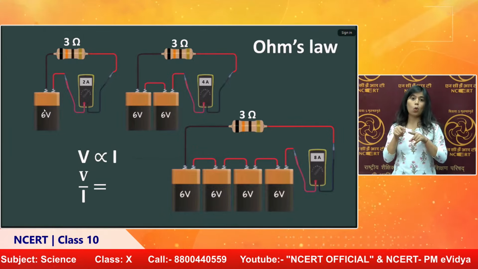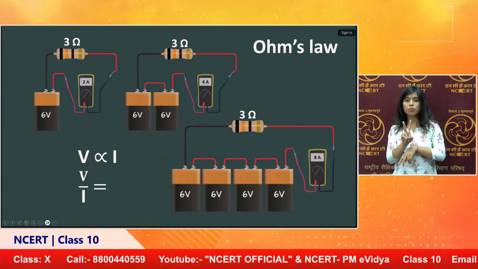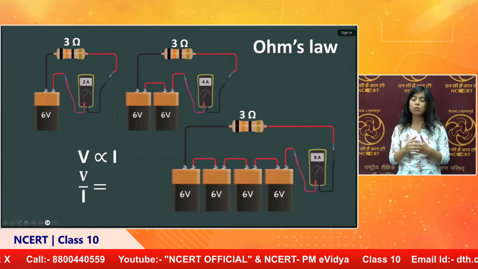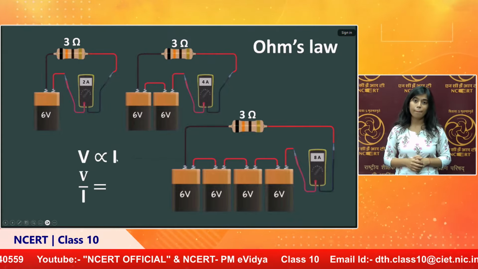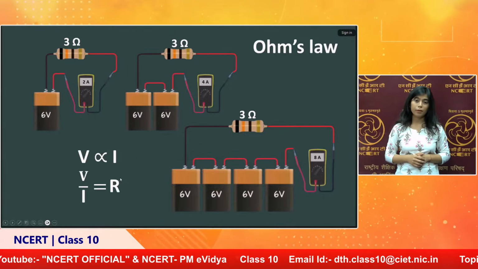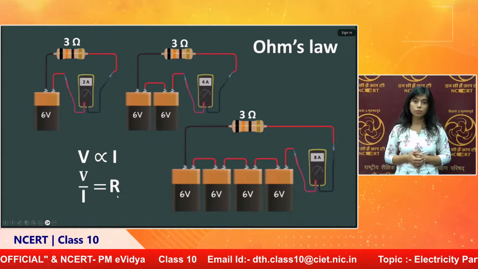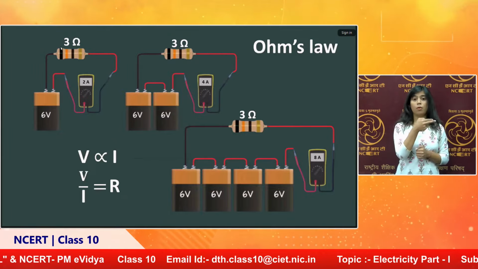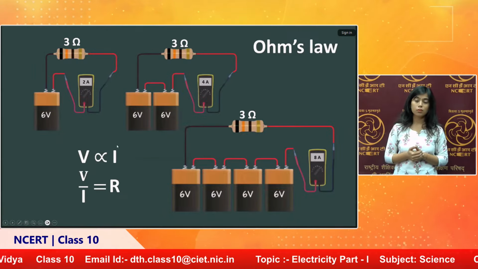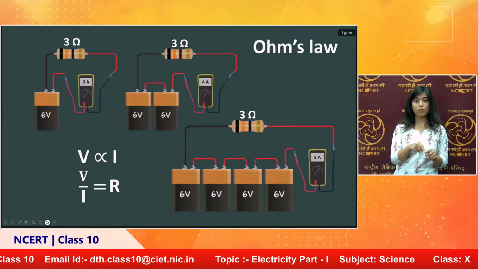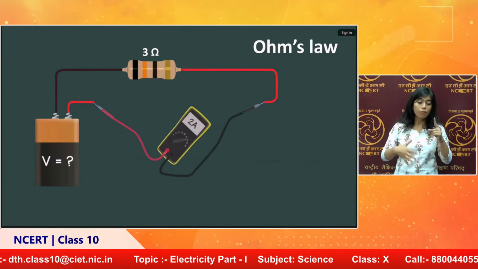Now look at this, 6 by 2, it is 3. Here it is 12 by 4, it is 3. Here it is 24 by 8. When I calculate V by I, the value is a constant. Here it is R. We can call that resistance. So V by I is equal to R, or V is proportional to I. This we can call Ohm's law. By knowing Ohm's law, we can find out the resistance or voltage.